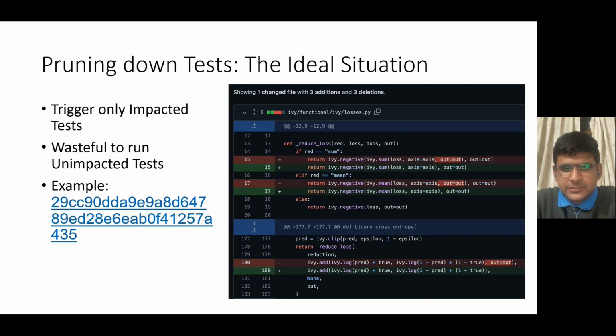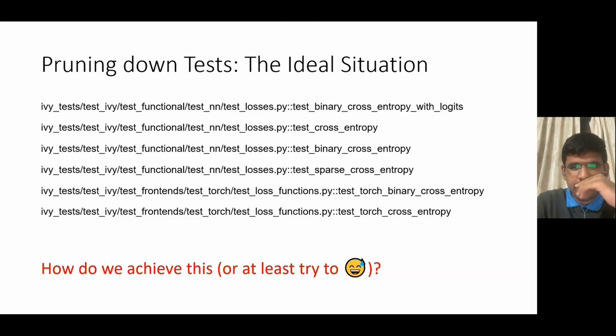The reduce loss function and the binary cross entropy function are changed, as you see here, in the Ivy functional losses.py file as mentioned here. So the only tests that must be triggered for all the four backends, NumPy, TensorFlow, PyTorch, and JAX, in the ideal situation are listed here.